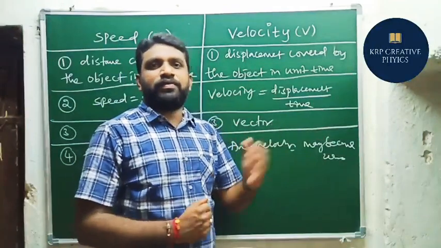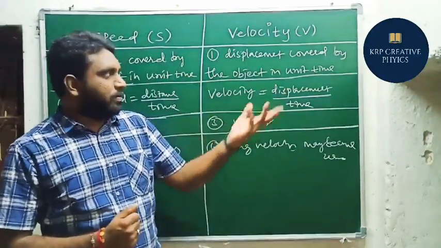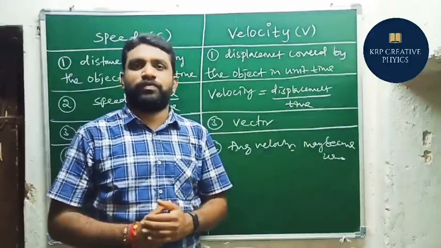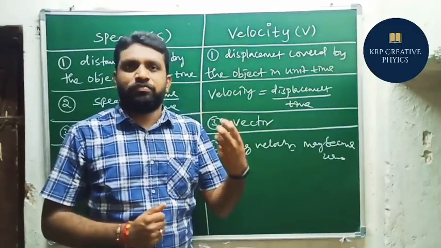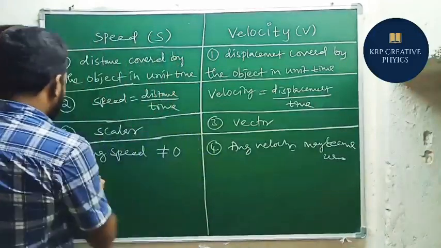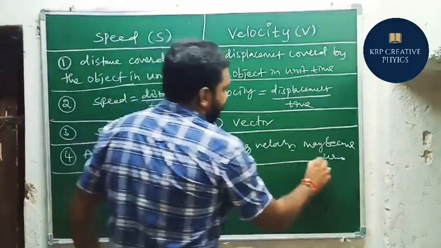So when does average velocity become 0 here? When displacement becomes 0, 0 by something is 0. You know that one very well. So when the total displacement becomes 0, average velocity may also become 0. Okay. And let's learn the next difference here. That is the 5th one.